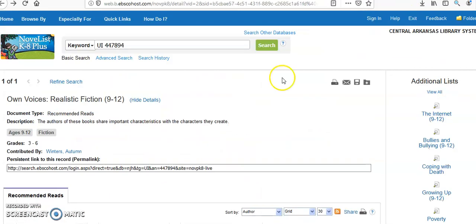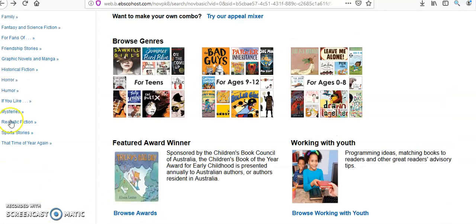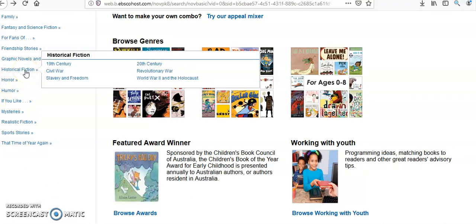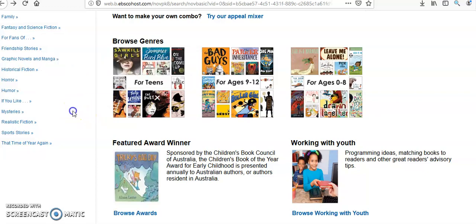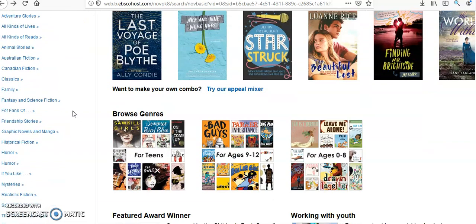Again, I can come back up. Maybe I want to browse another subject area. All I have to do, maybe I want to look at mysteries or horror, historical fiction. When I click on it, there are 6 new subgroups that it gives me, again, just to kind of fine-tune some of my subjects. And so this is a great research area that I can use to get some book recommendations.